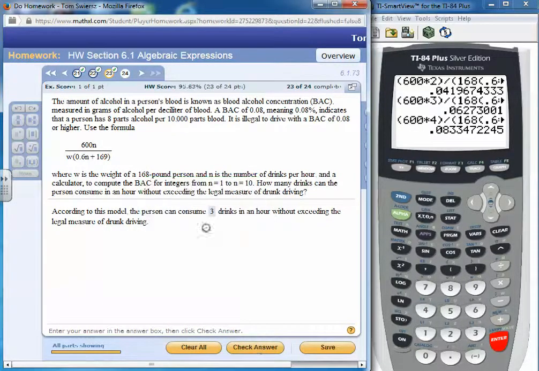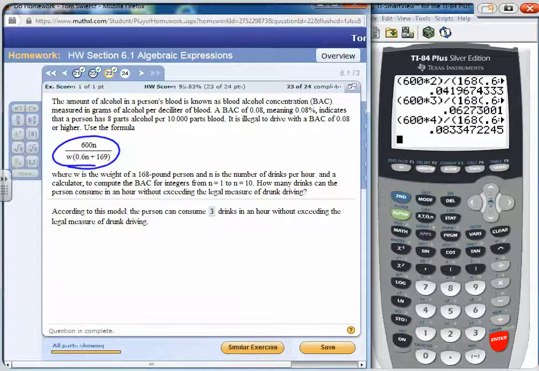All right, very good. So again, we use the formula given right here, and we just kept on putting n equals 1, 2, 3, 4. At 4 over here, we got 0.08. We got too high, so then it's 3 drinks per minute. And again, that's the n in the formula, and the W is the weight, which we were putting in 168 pounds. All right? Very good.